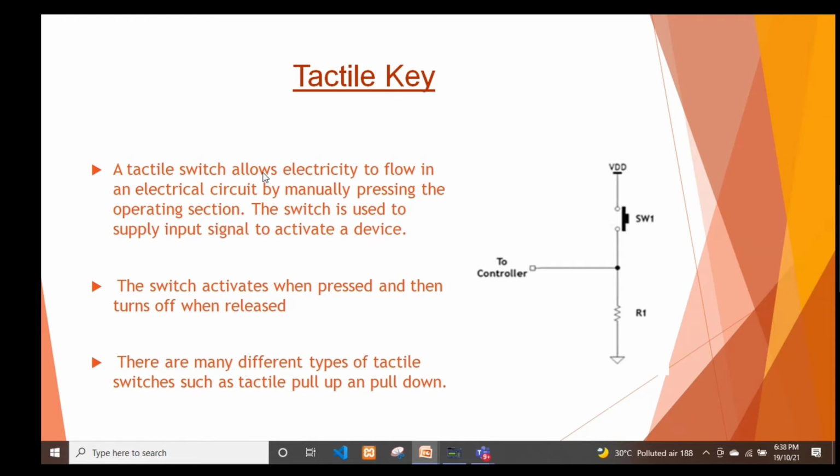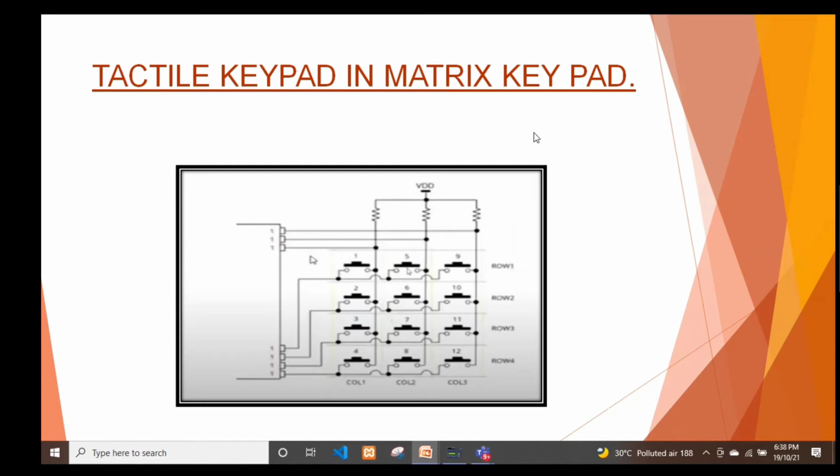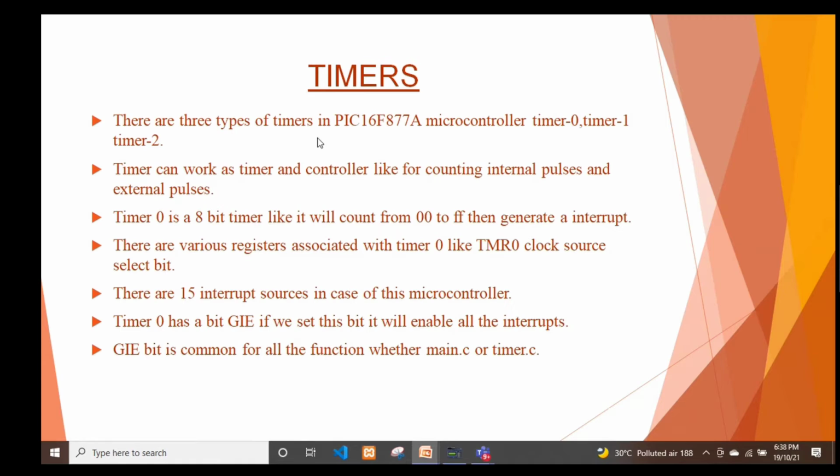A tactile switch allows electricity to flow in an electrical circuit by manually pressing the operation selection. The switch is used to supply an input signal to the activated device. This is the example of a pull down tactile key. There are different types of tactile switch, such as tactile pull up and pull down. This is the tactile keypad, the matrix keypad.